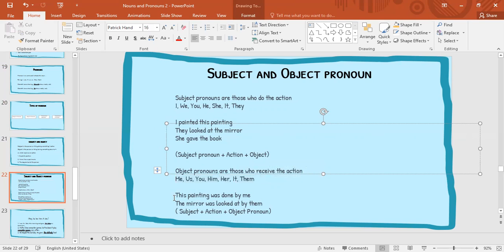So here, what happens is, see this sentence, how this sentence changed into this. See, this painting was done by me. So you can see that.